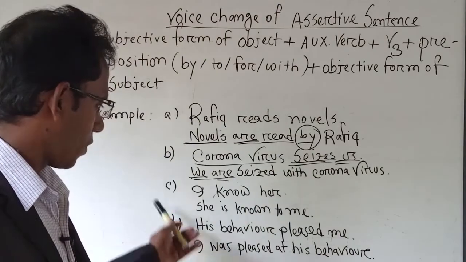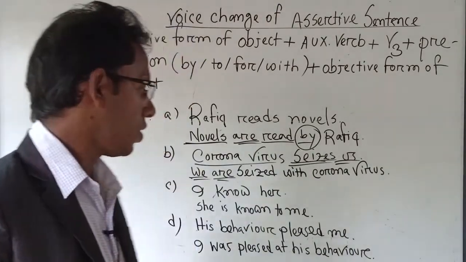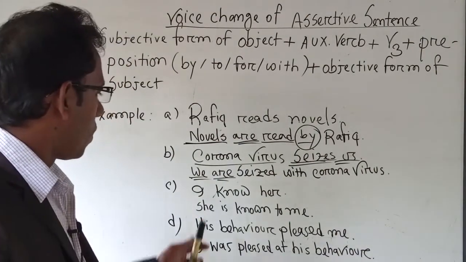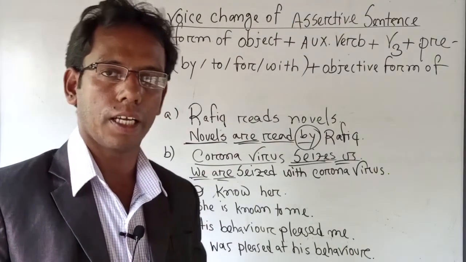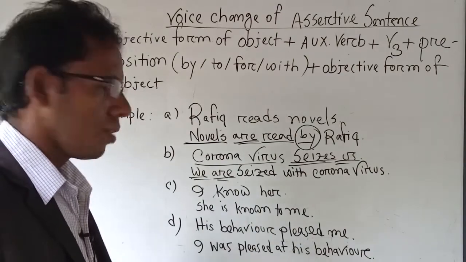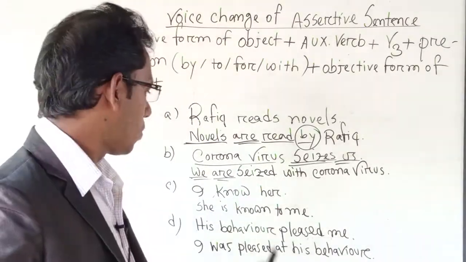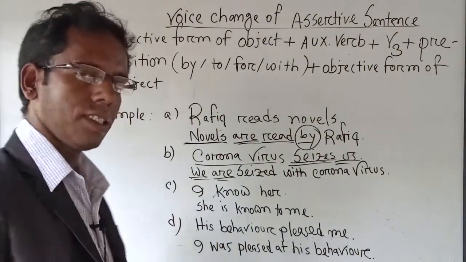Okay now. Next, I know her. This is a very simple example. We will try to understand. Here, "her" is used as the object of a female character. If I see "her" here, then we have to use "she" as the subjective form.